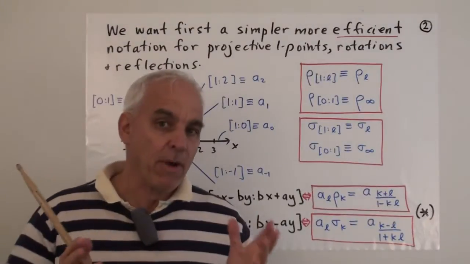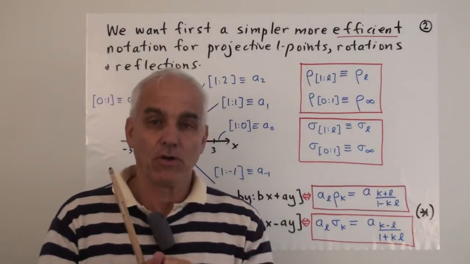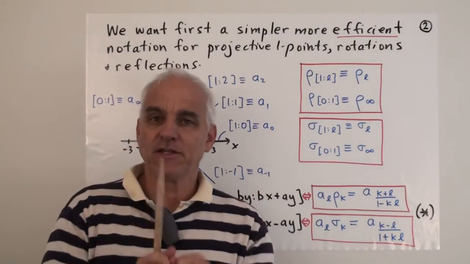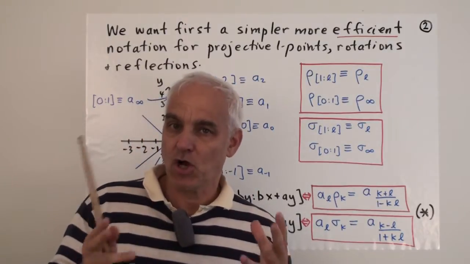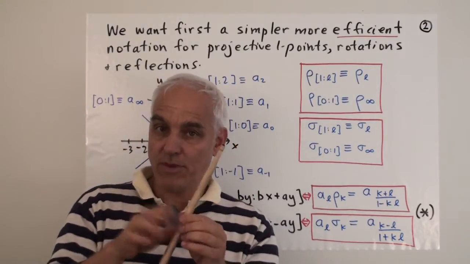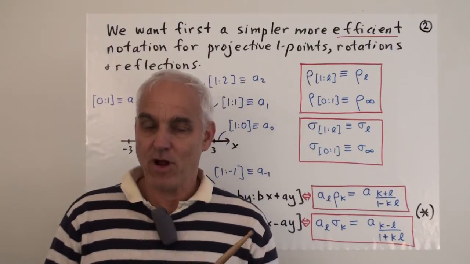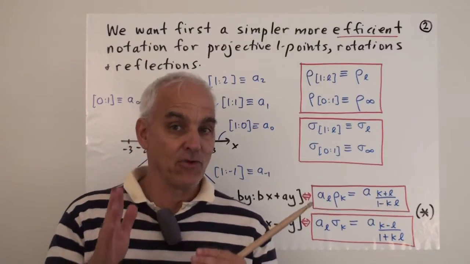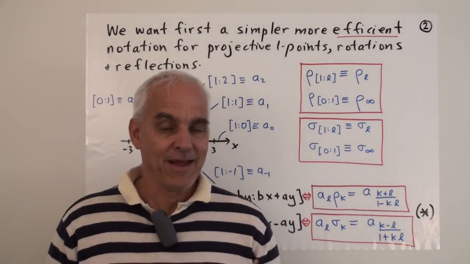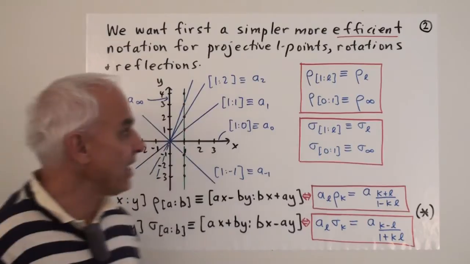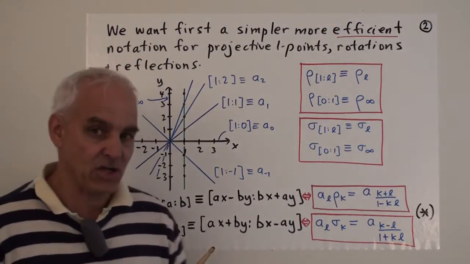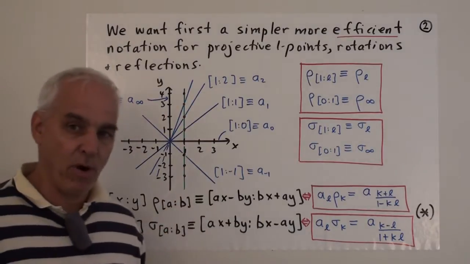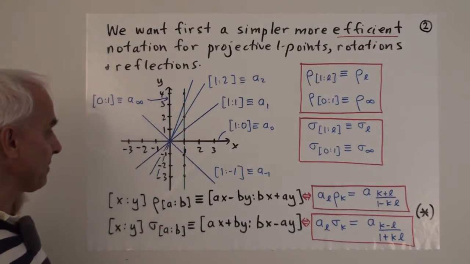So we're going to be talking about some algebraic structure called group structure, which arises from looking at the isometries of this projective line with the Euclidean framework on it. We're going to be interested in laying out this group structure very explicitly. And to do that rather efficiently, I'd like to introduce a little bit of additional notation that simplifies the discussion of projective points and rotations and reflections.